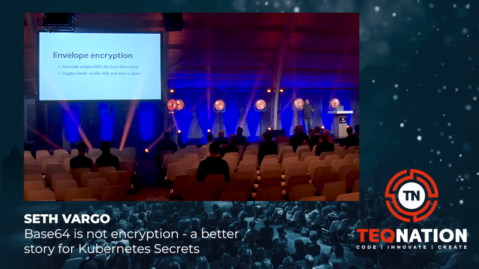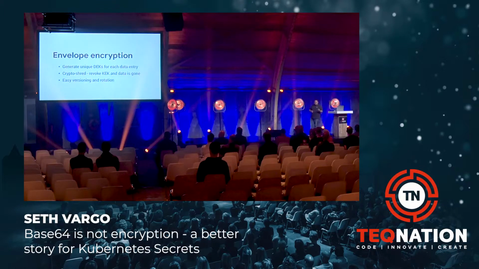Because if we revoke that parent key, it effectively becomes irreversible or unrecoverable by traditional means to get back all of that data. So by revoking one key, we revoke access to a bunch of different passwords or API keys or credentials that each have their own key.